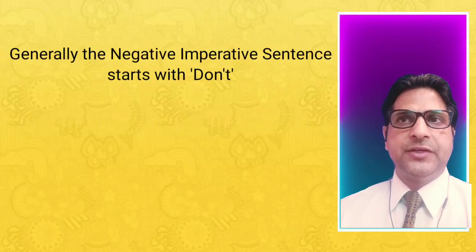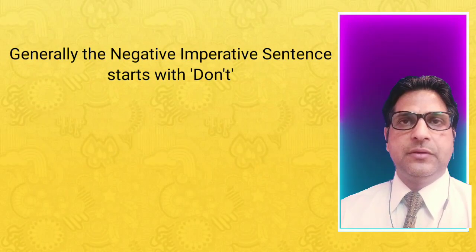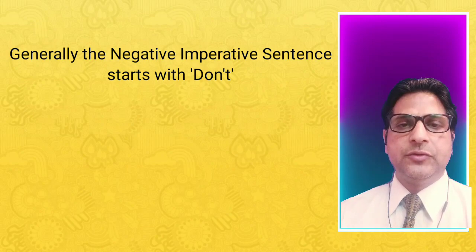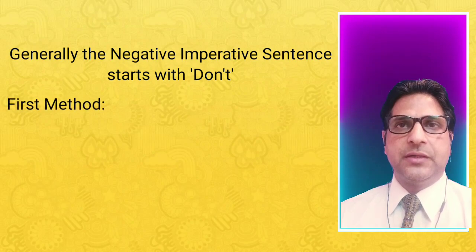Third, start with don't or do not. Generally, the negative imperative sentence starts with don't. We can change this by two methods. So we'll discuss first the first method.